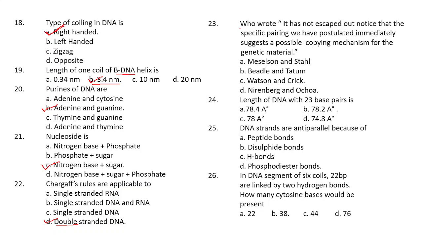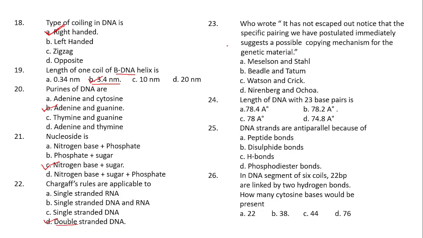Next question. Who wrote, "It has not escaped our notice that the specific pairing we have postulated immediately suggests a possible copying mechanism for the genetic material."